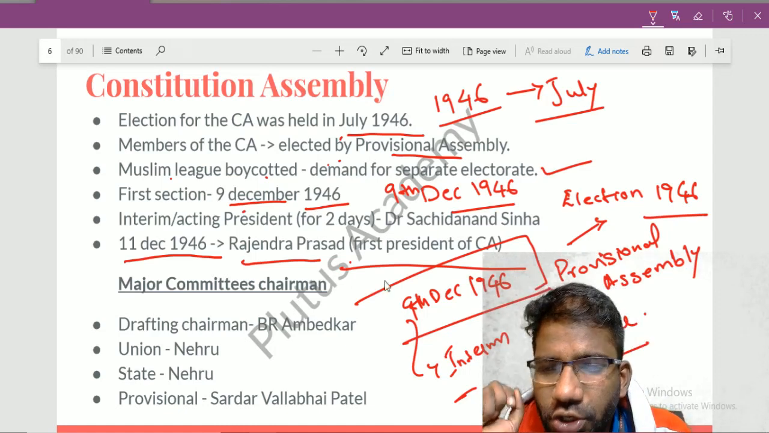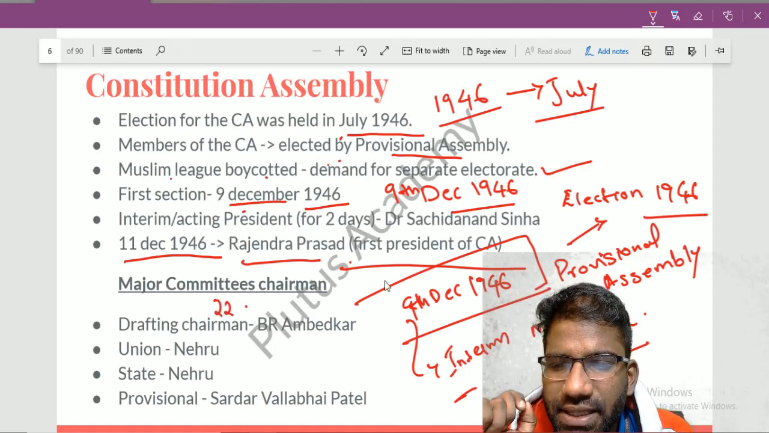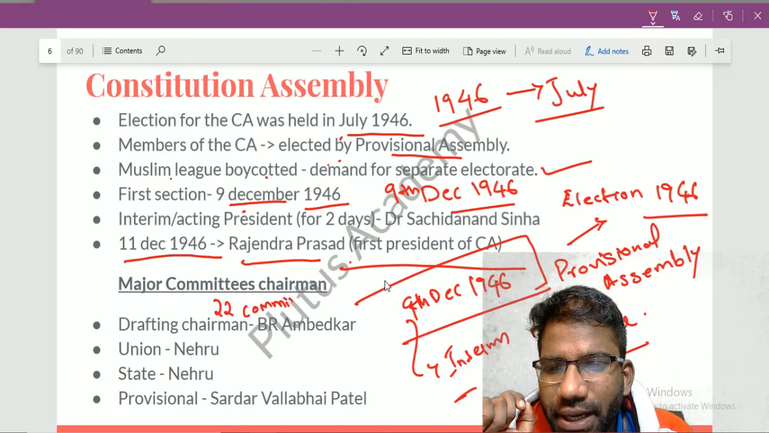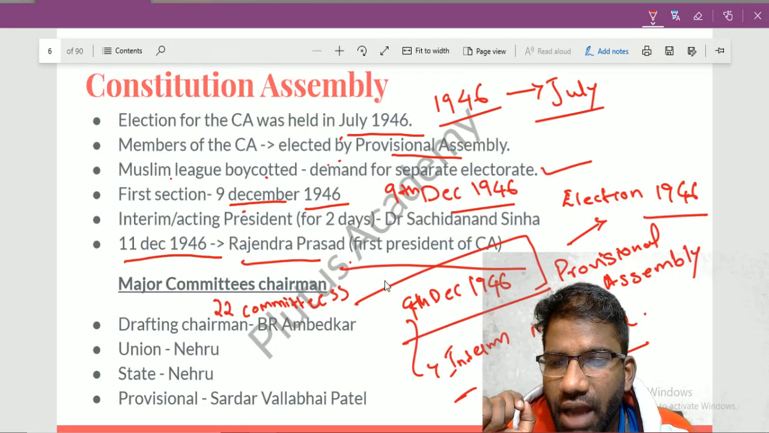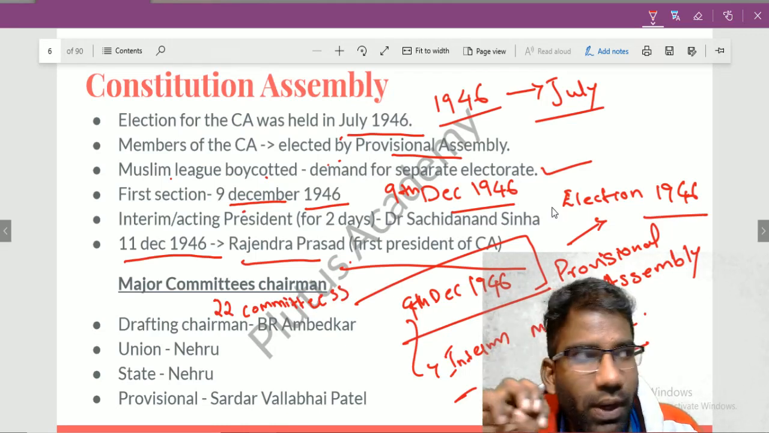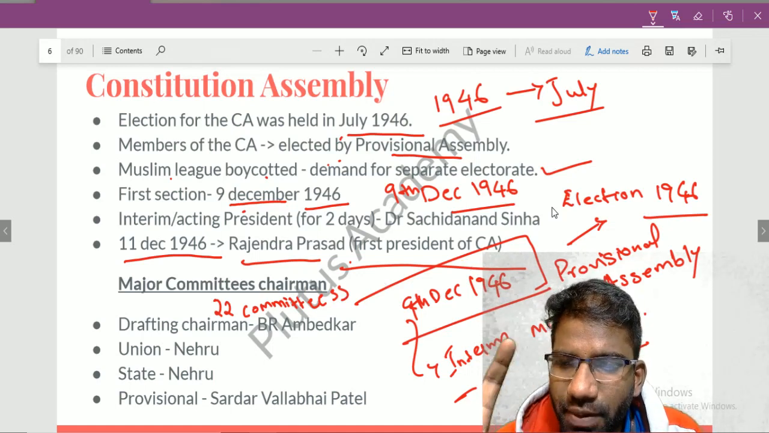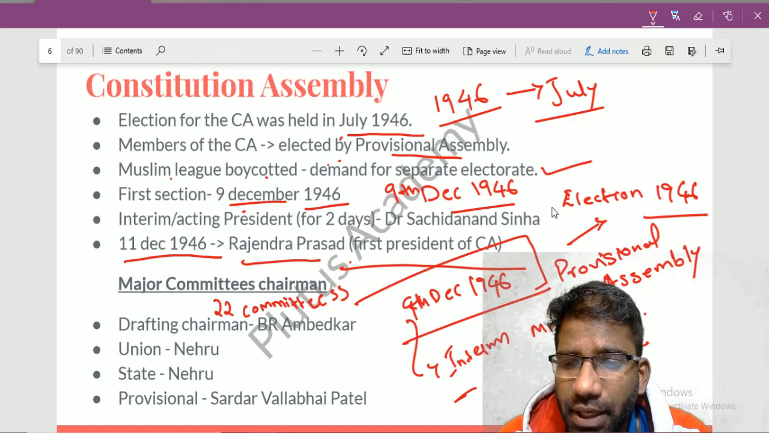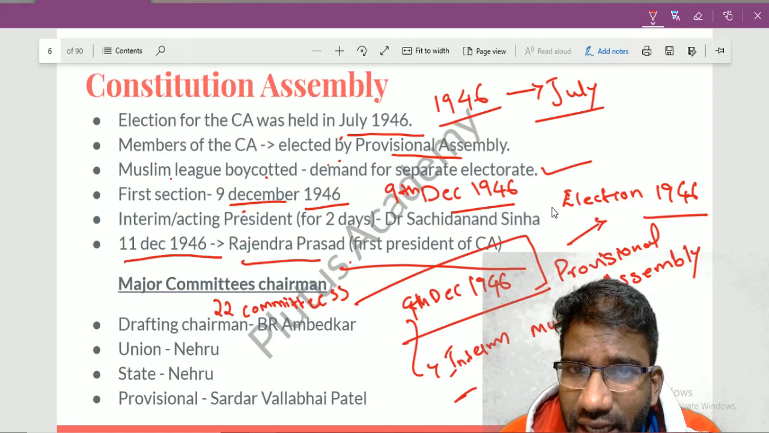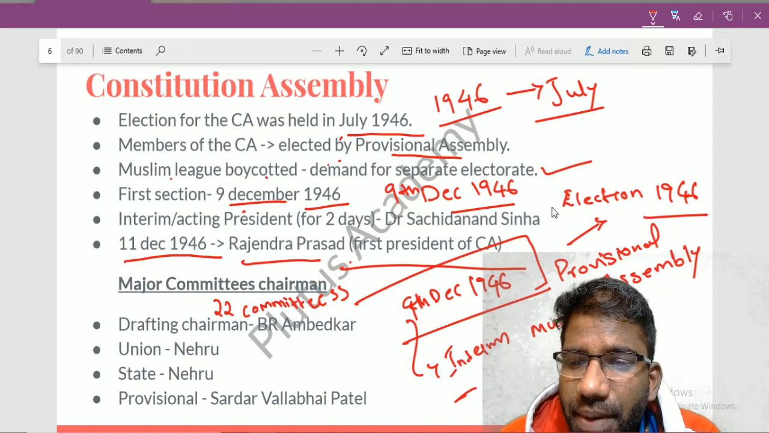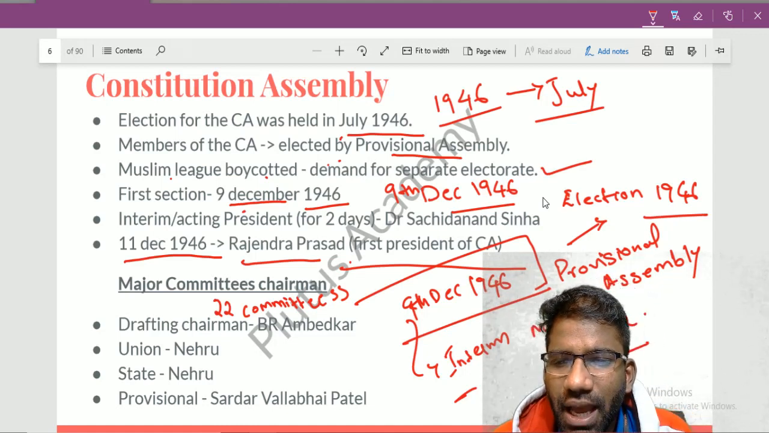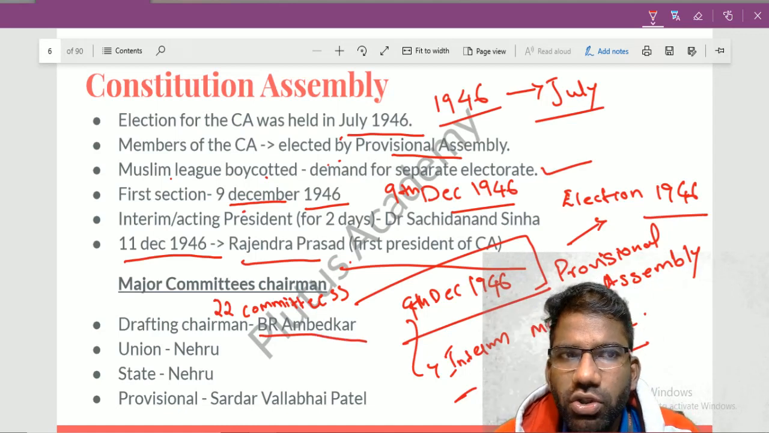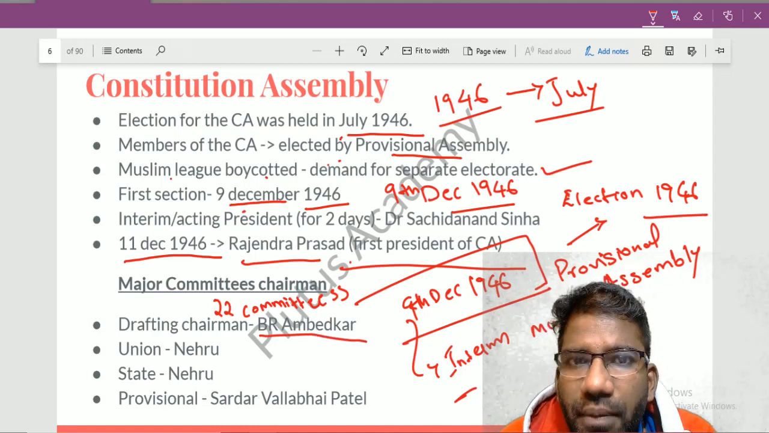Now, the Constitution Assembly had 22 committees in total. Four committees were key. These 4 committees were very much instrumental in performing their duties, and these were the key constitutional committees. The first committee was the Drafting Committee, and Dr BR Ambedkar was the chairman. He is also known as the father of the Indian Constitution.